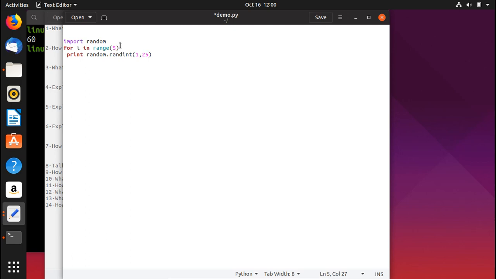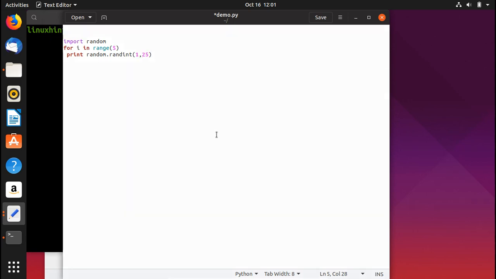25 is not included. So you need to make sure that whatever number you're putting here, the limit of the random numbers would be 1 less than it. So it would generate 5 numbers under 25, till 24 from 1. And also, you need to put a colon here as well. I forgot to put it here, so make sure you have it because it would cause a syntax error.